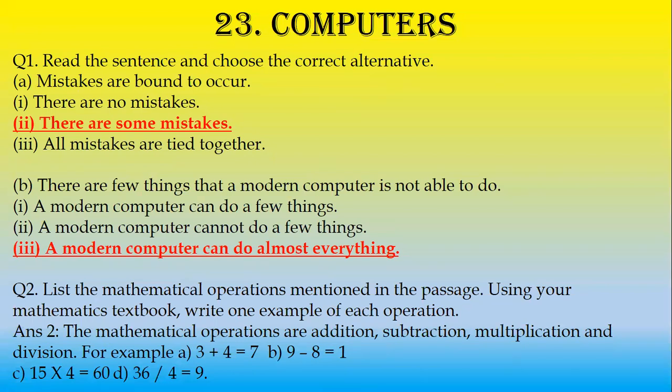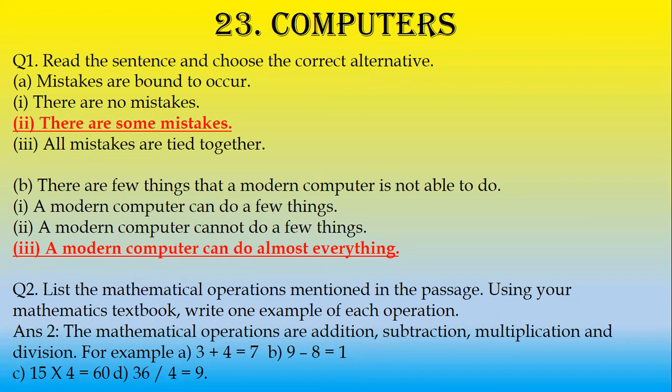Now, based on this, let us solve these questions. Read the sentence and choose the correct alternative. Mistakes are bound to occur. There are no mistakes. There are some mistakes. So the answer is there are some mistakes.